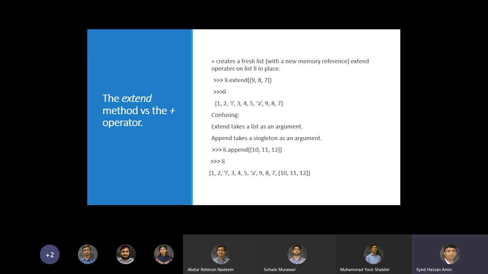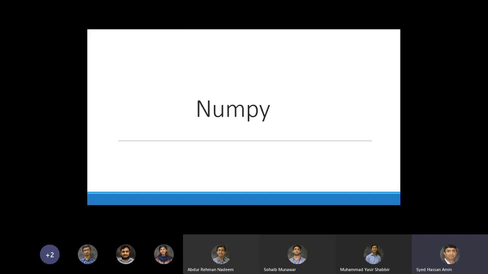I hope having this basic background on lists and their operations would help you in making better use of the list. At least it would remind you, you might remember these things, and you might avoid certain crazy bugs that you might be putting in place. It's always useful to have a refresher of this sort.